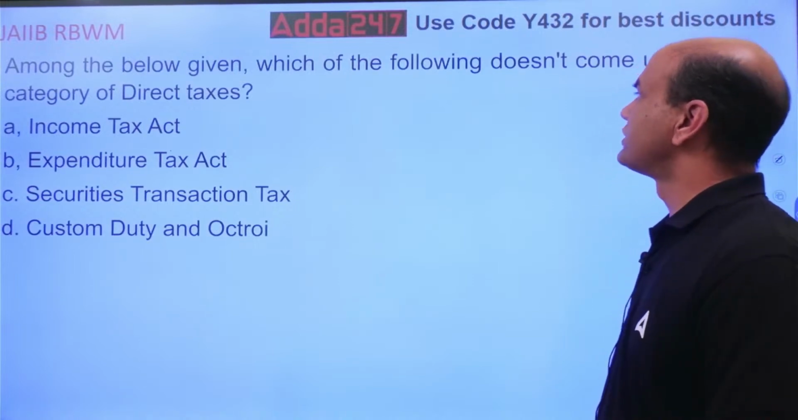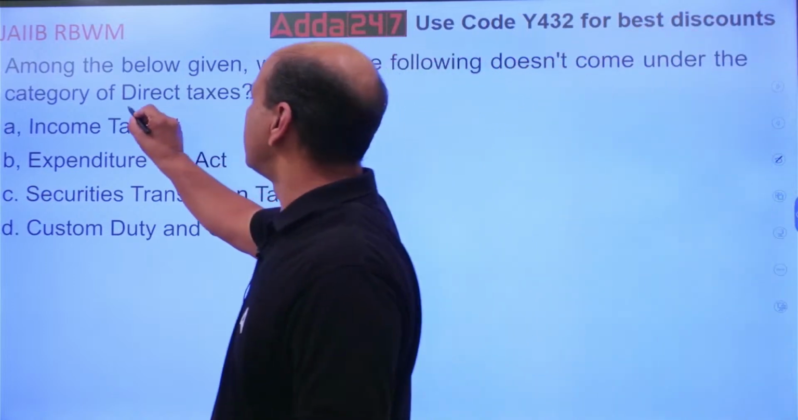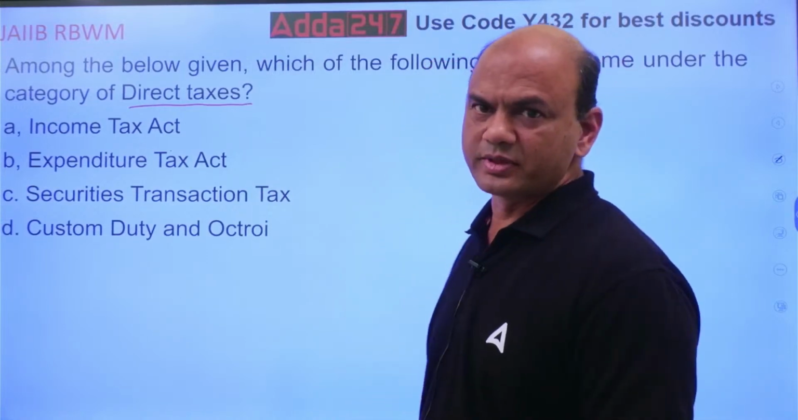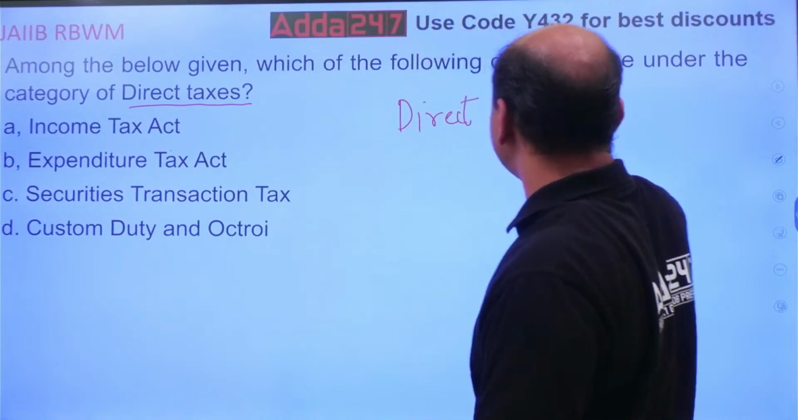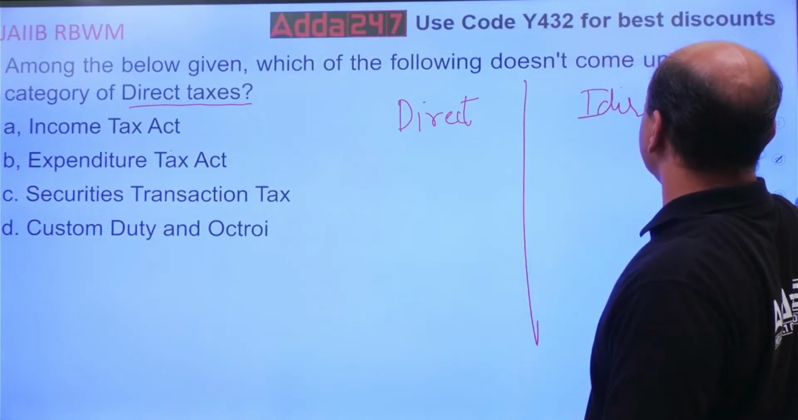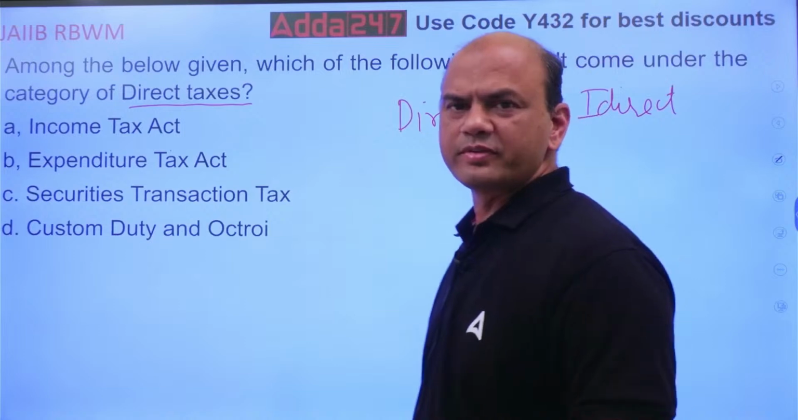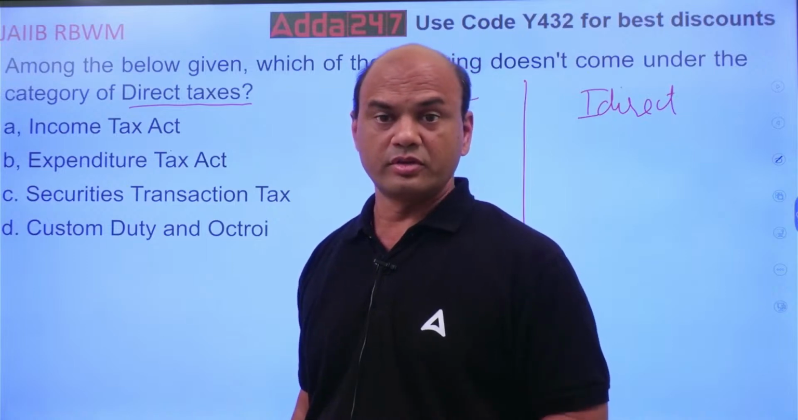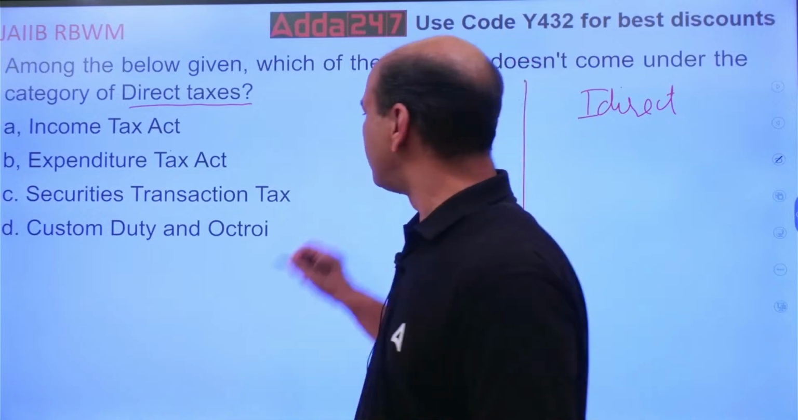Among the below given, which of the following doesn't come under the category of direct taxes? Direct tax. So kindly note, there are two types of taxes. One is direct and second is indirect. What is the difference between direct and indirect? Direct tax means you pay it. You have to fill up a form, online form, physical form, and you pay it physically. Fill the form.